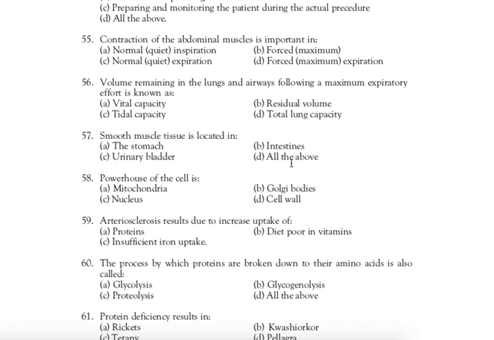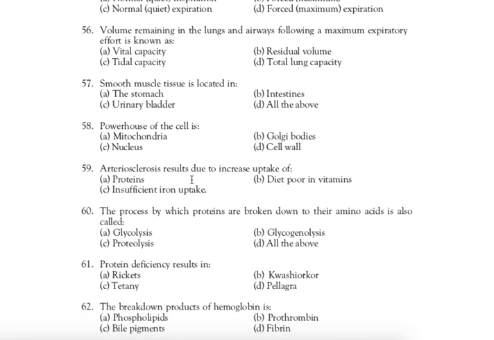Right answer is D. All of the above. Smooth muscle tissue is located in the stomach, urinary bladder and intestine. So correct answer is D. All of the above. Next question, question number 58. Powerhouse of the cell is. Right answer is mitochondria. Mitochondria is known as the powerhouse of the cell.